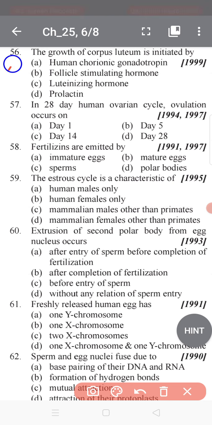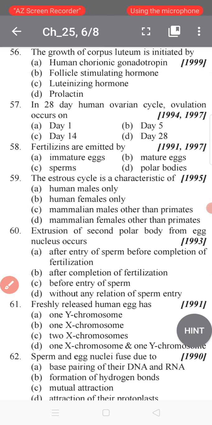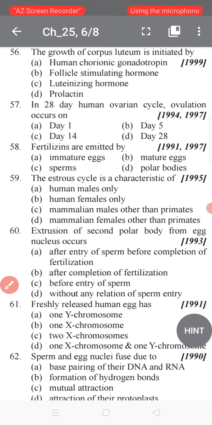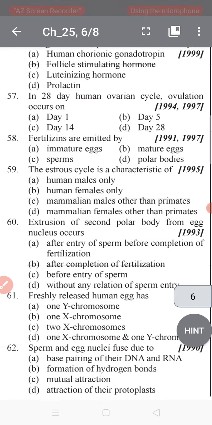Question 56. The growth of corpus luteum is initiated by human chorionic gonadotropin, follicle stimulating hormone, luteinizing hormone, or prolactin. So, the growth of the corpus luteum is initiated by luteinizing hormone, LH. LH hormone causes ovulation. The remaining cells of the ovarian follicle are stimulated by LH to develop the corpus luteum.